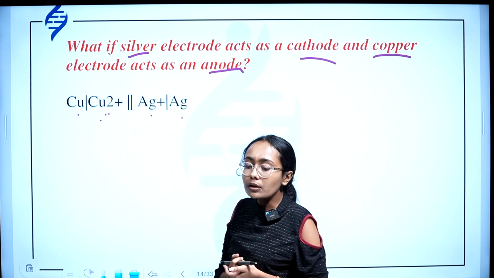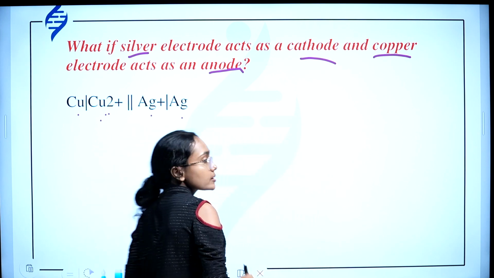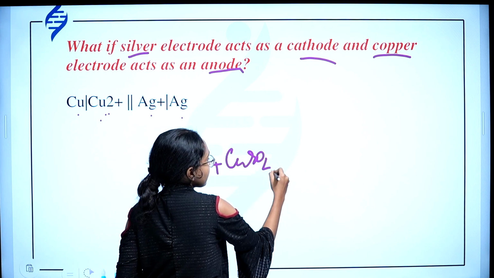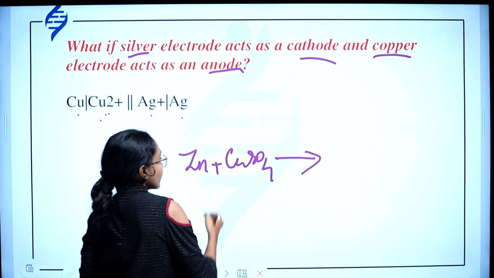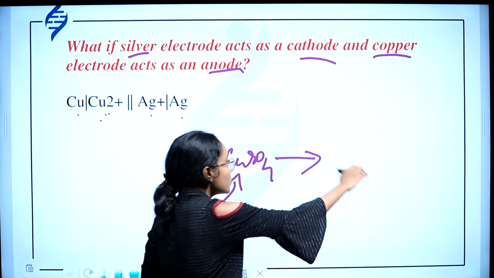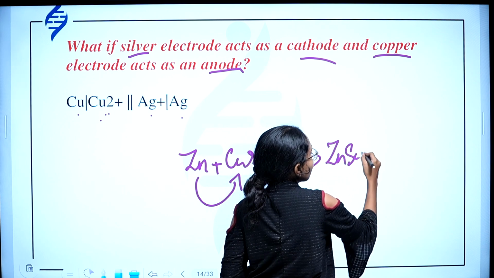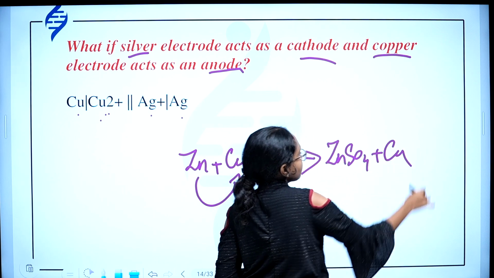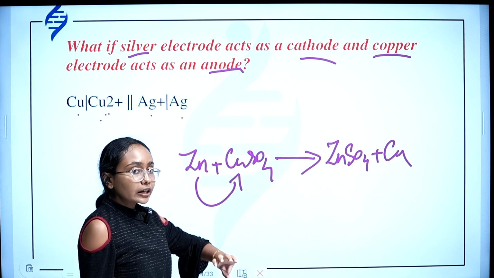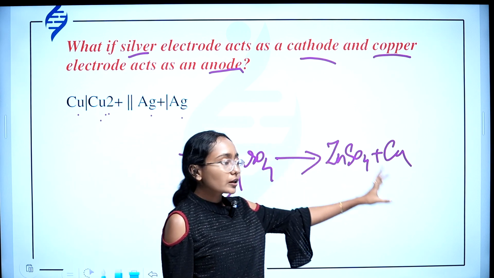In the case of Daniell cell having zinc and copper, consider a reaction like this: zinc plus copper sulfate gives what? Zinc is capable enough to displace Cu from CuSO4 solution, so zinc has high reactivity. The product will be zinc sulfate plus copper.